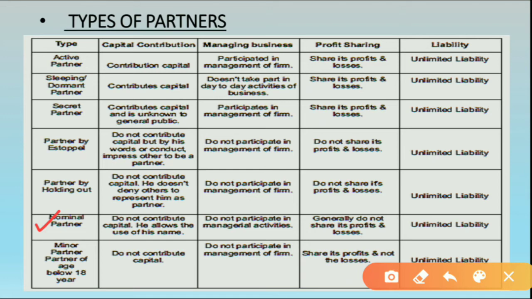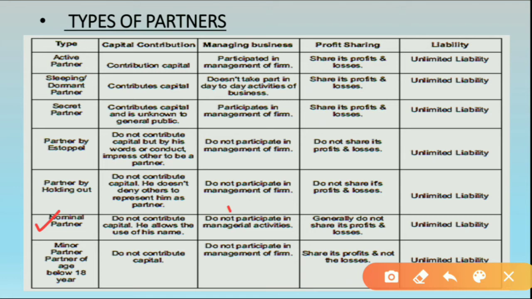See, in this case what happens, the person allows the business firm to use their name. For example, in the case of a famous personality or big personality, like a celebrity, they become partners with the organization. They do not contribute any money, but the business organization uses their name, right?